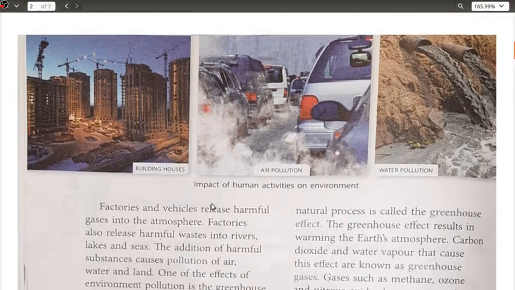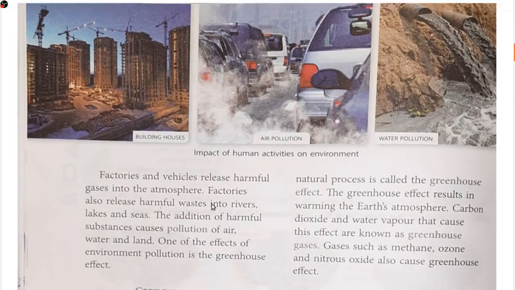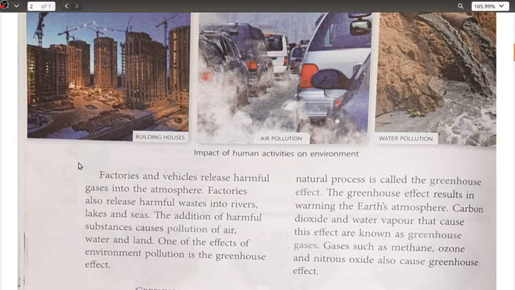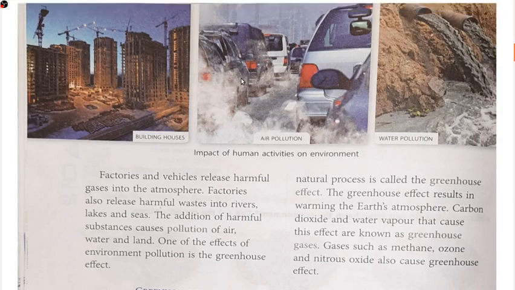Okay, हम लोग अलग नहीं हैं, हम लोग भी बराबर के हिस्सेदार हैं अपने environment को damage पहुंचाने में. If you can see, the building of houses is creating a lot of pressure on the surface of the earth, and the vegetation has also been removed. Okay, the air pollution which is caused by the smoke generated either from vehicles, factories, or anything else, that is, burning of fossil fuels or anything.